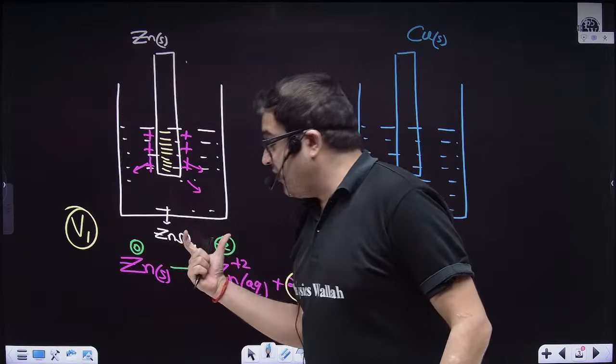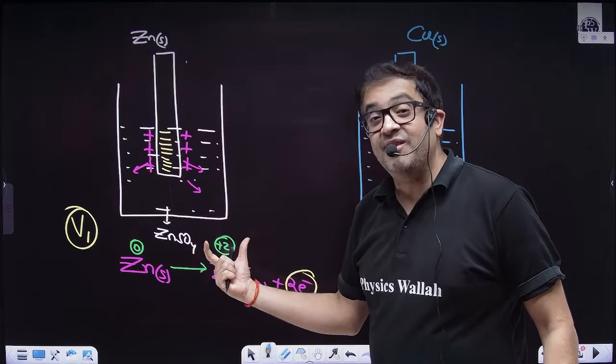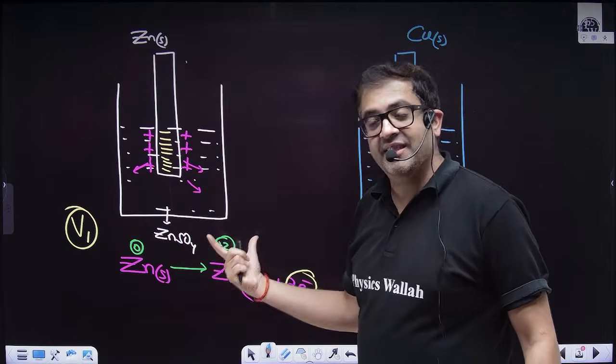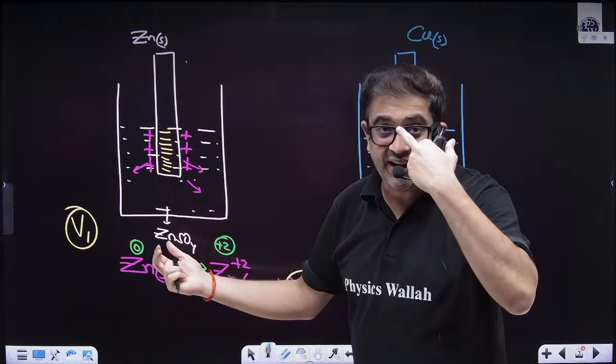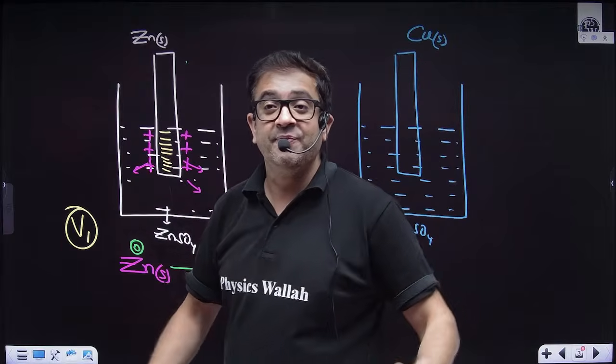And zinc sulfate, aqueous zinc sulfate, is also called white vitriol. That's why even now this is inorganic knowledge. You may skip it also.